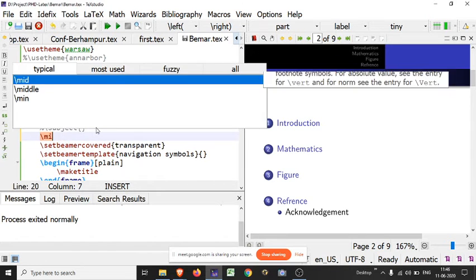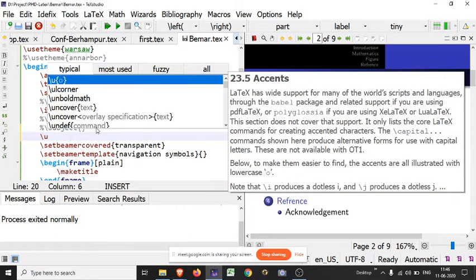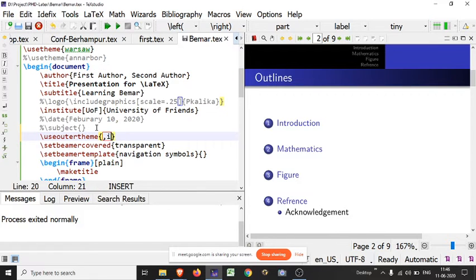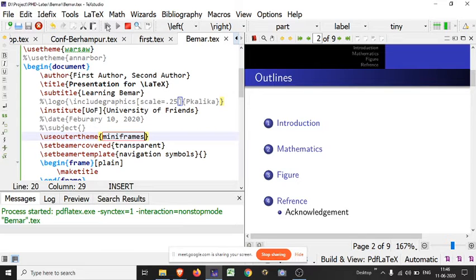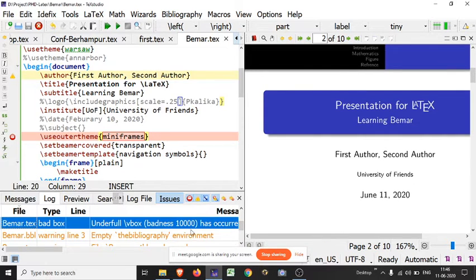There is the command mini frames. If there are no spelling mistakes, then it will run. Otherwise, there are also a lot of other things.